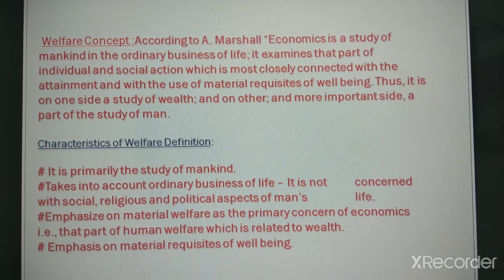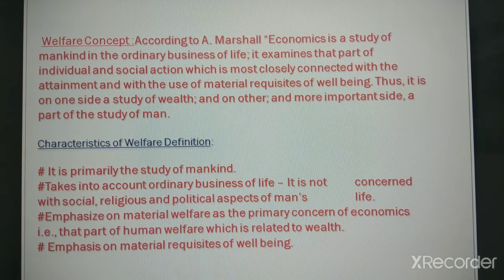It emphasizes material welfare as a primary concern of economics, that part of human welfare which is related to wealth. Right? Only this was given more focus. Right? That part of human welfare which is related to wealth, or that part of human welfare which he gets due to economic activities.